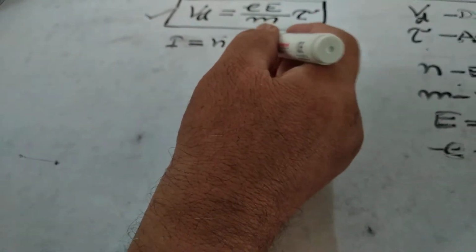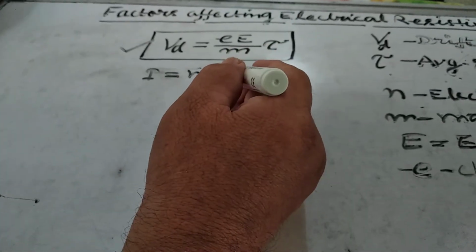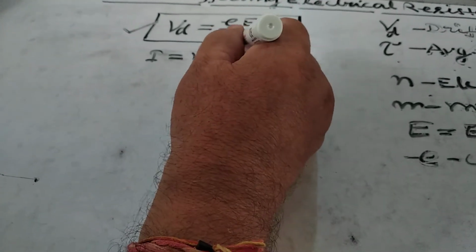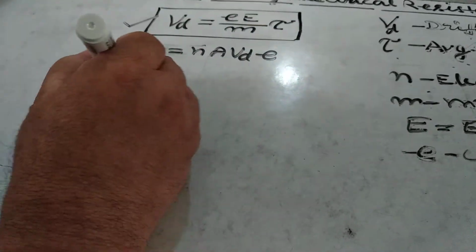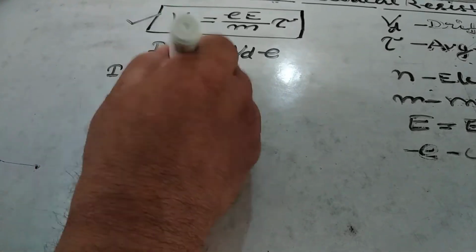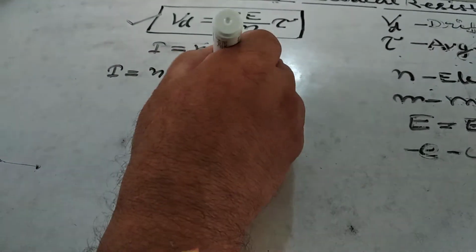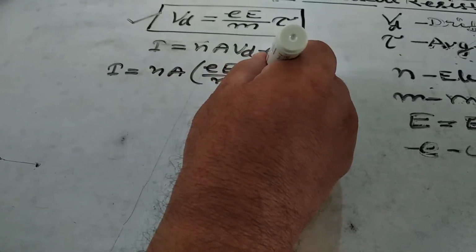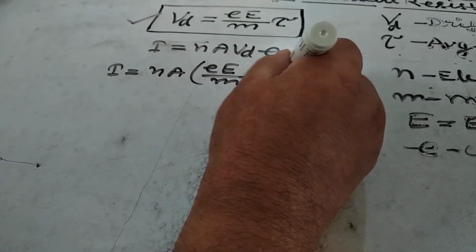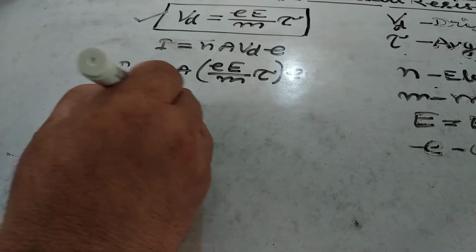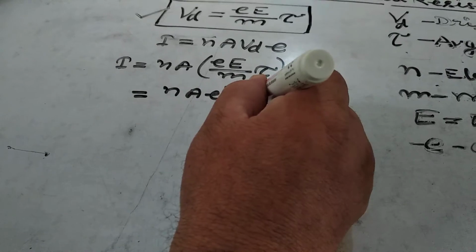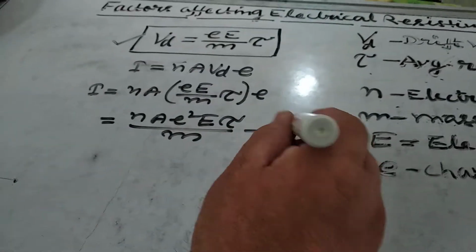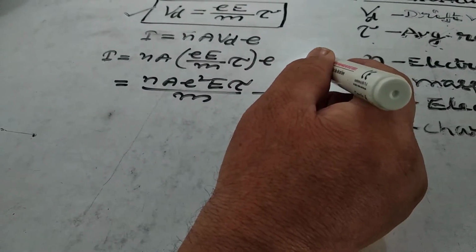On substituting the value of Vd in this equation, I = nAe × eEτ/m, and this gives I = nAe²Eτ/m. So this is equation number 1 for the factors affecting the electrical resistivity.